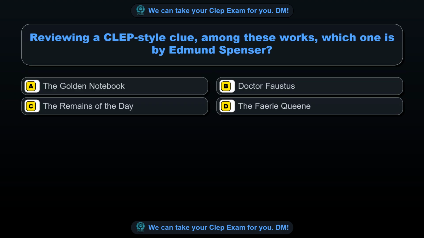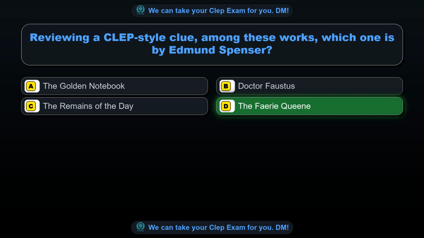Reviewing a CLEP-style clue, among these works, which one is by Edmund Spenser? Option A, The Golden Notebook. Option B, Dr. Faustus. Option C, The Remains of the Day. Option D, The Fairy Queen. The correct answer is option D.